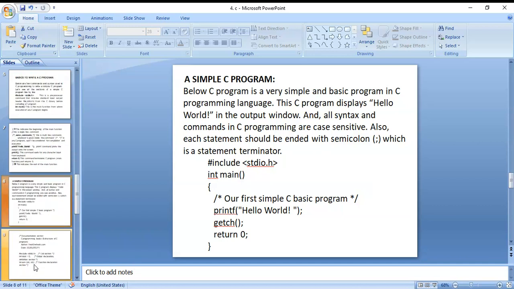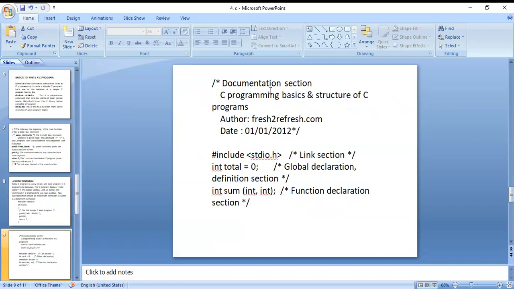Next here, the documentation section: C program basics and structure of C program, author, fresher start.